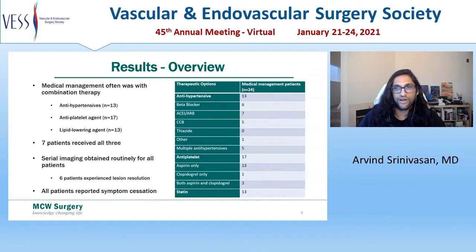Here's an overview of our results. Patients that were managed non-operatively most often had some combination of antihypertensive, antiplatelet, and lipid-lowering therapy. 7 patients received all 3 of these after their SAM diagnosis. 17 patients were started on antiplatelet therapy, with 13 patients started on antihypertensives after diagnosis.